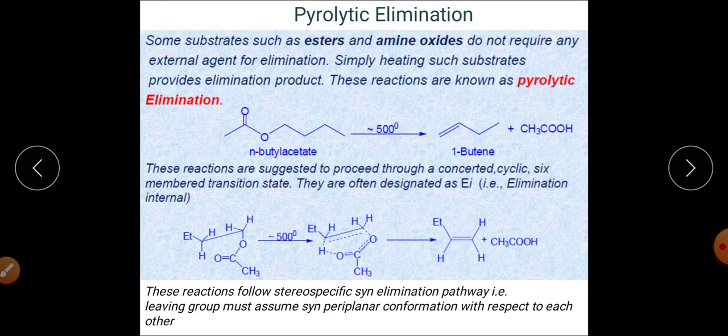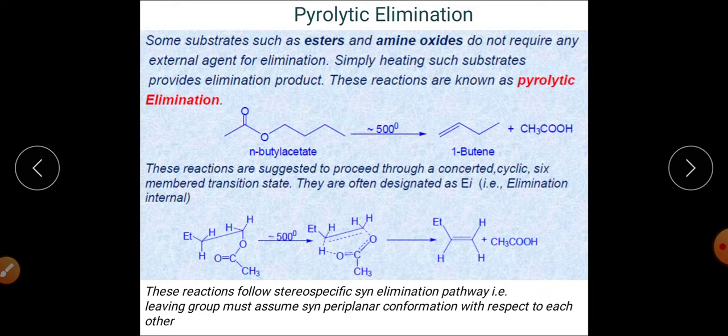Because when we are talking about the mechanism of this particular reaction, the mechanism is concerted, means the bond breaking and formation take place simultaneously, and it proceeds with the formation of a cyclic transition state, generally a 6-membered cyclic transition state.